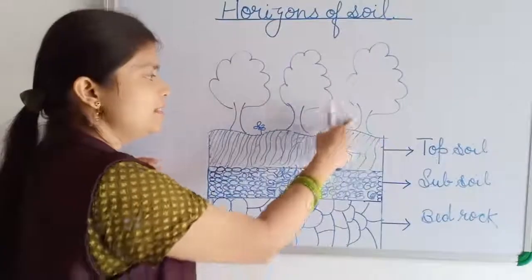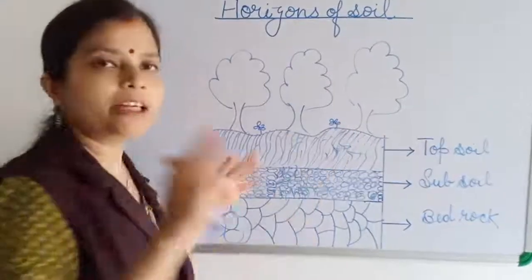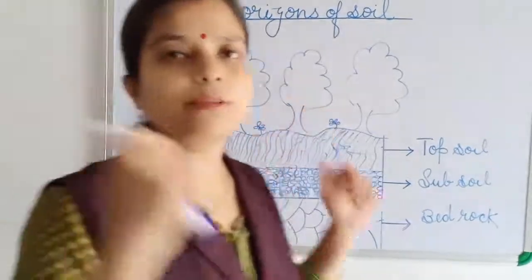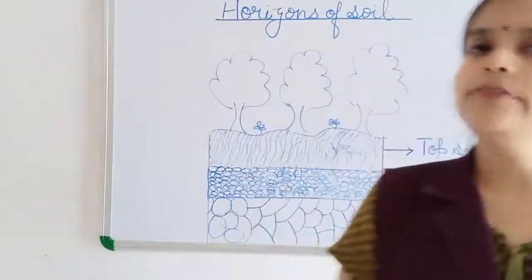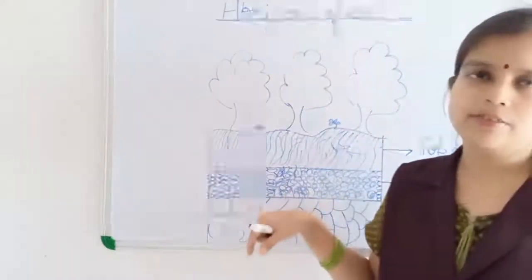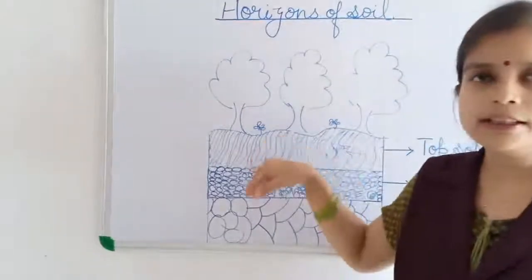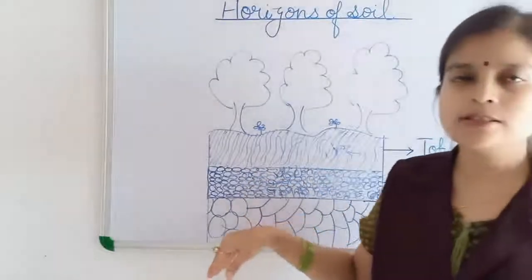What is inside we can't see. After drilling only we can get what is inside the soil. So today we are going to learn the layers.